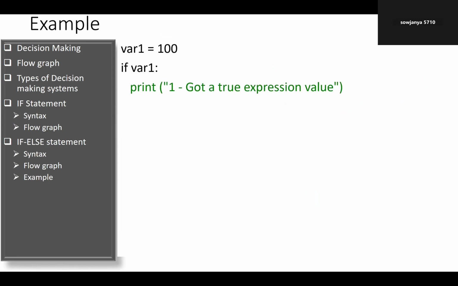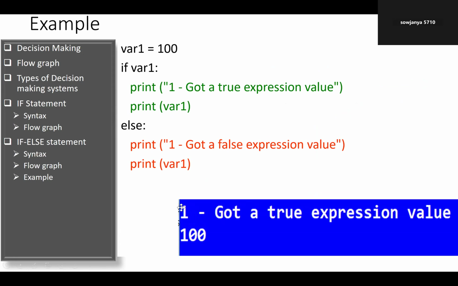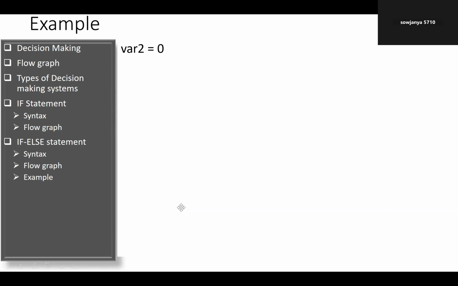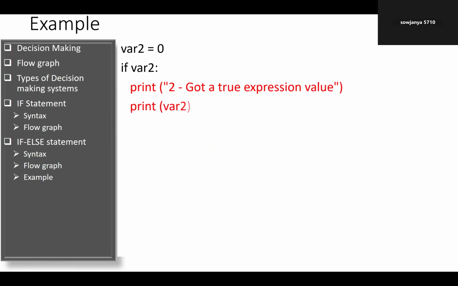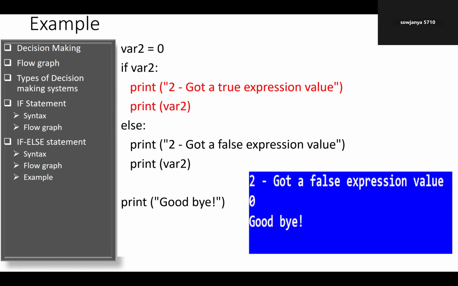Variable 1 equals 100, the same. If you use the else statement, it is 100, so what you get is 100. Good. Then variable 2 equals 0. What are you supposed to get here? Since variable 2 equals 0, we get "2 got a false expression value", and the output is 0.